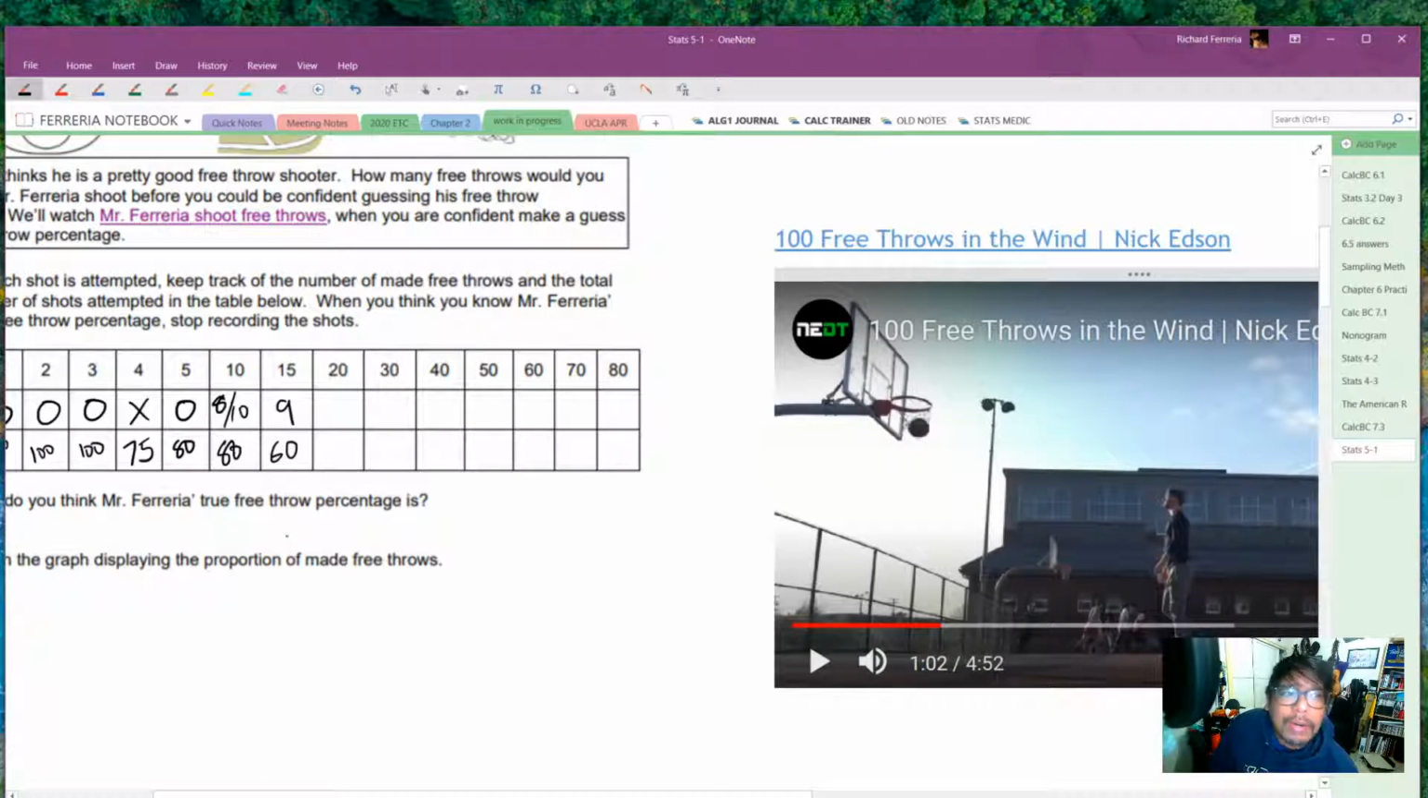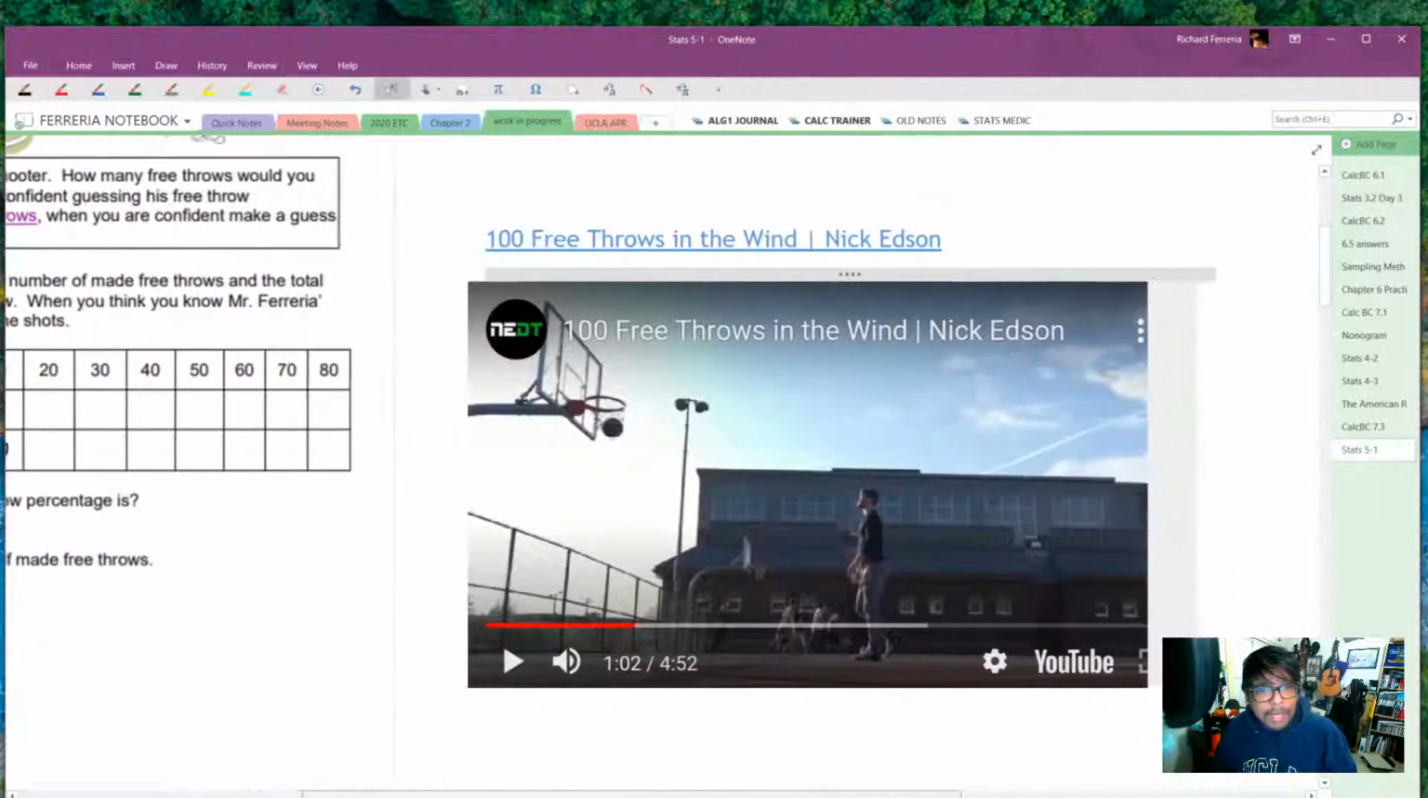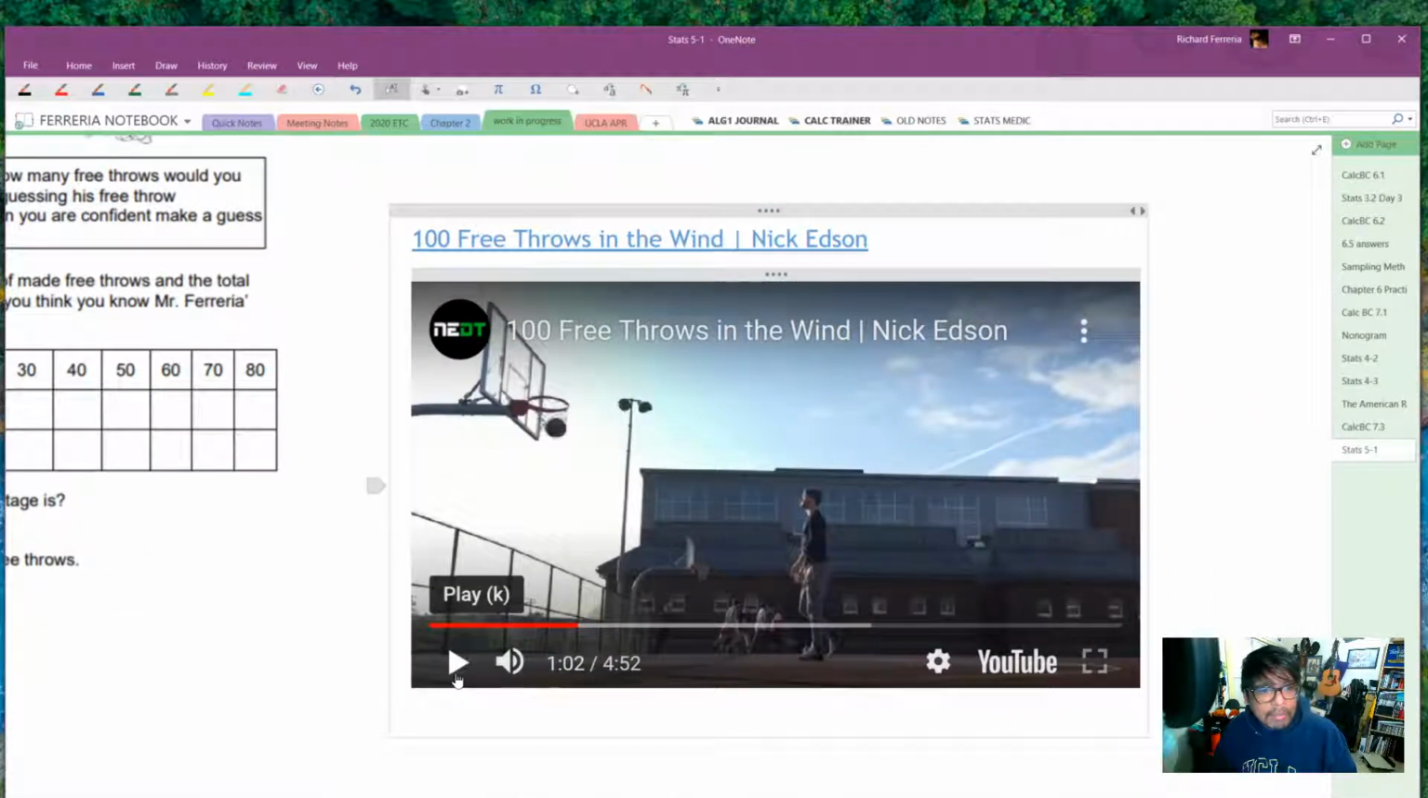I don't know. I don't feel very confident. His percentage seems to be fluctuating a lot here in these first 15 shots. Let's look at the next 5. Maybe that'll convince me. Let's look at the next 5.